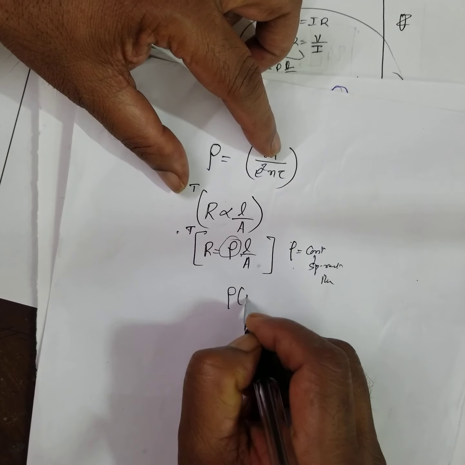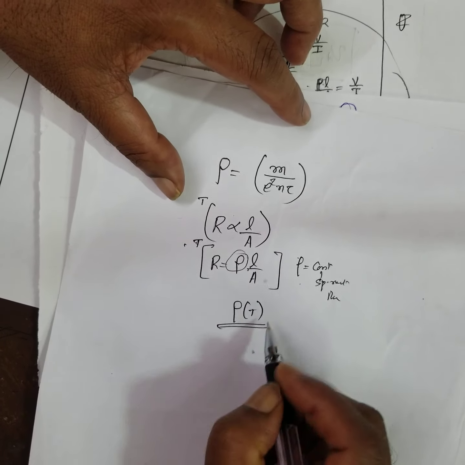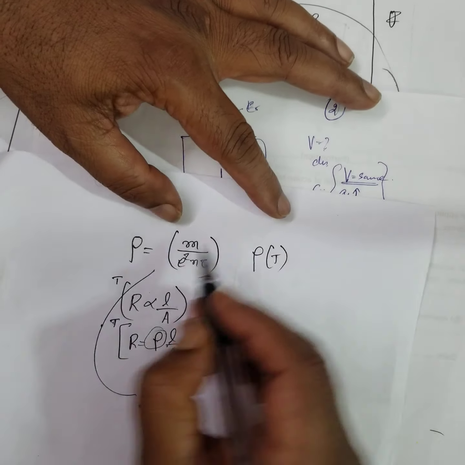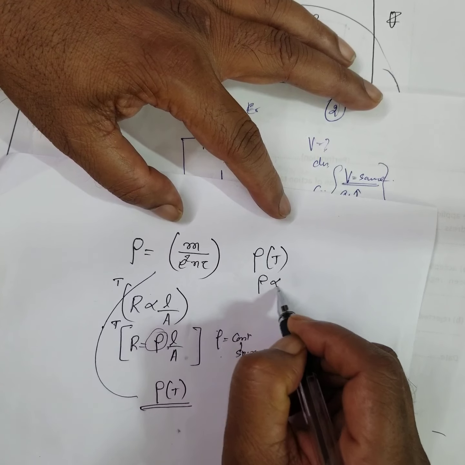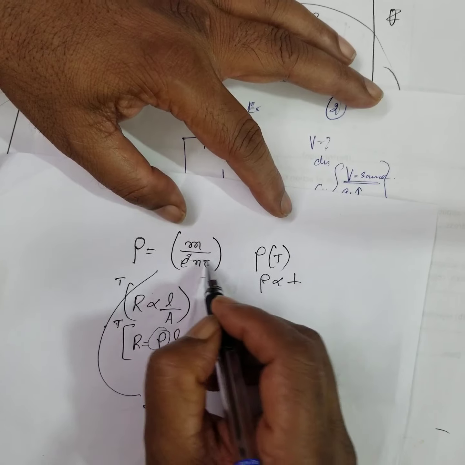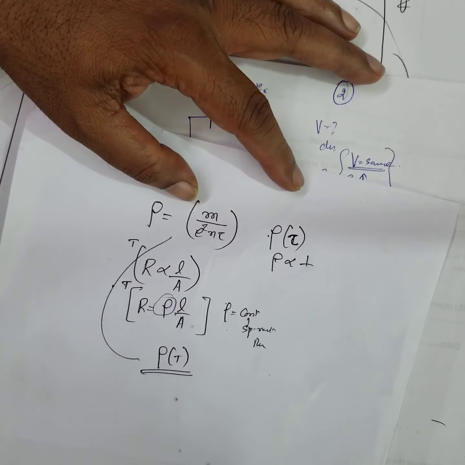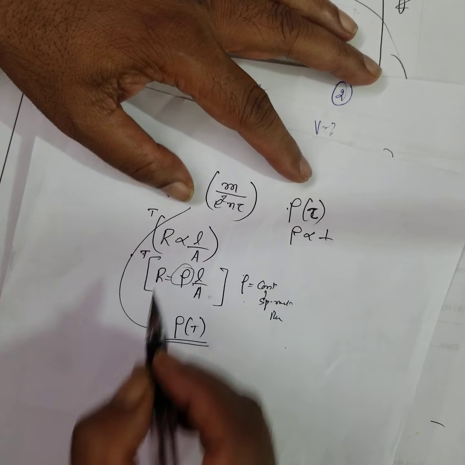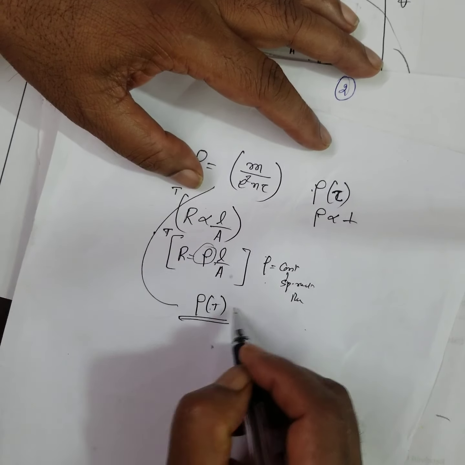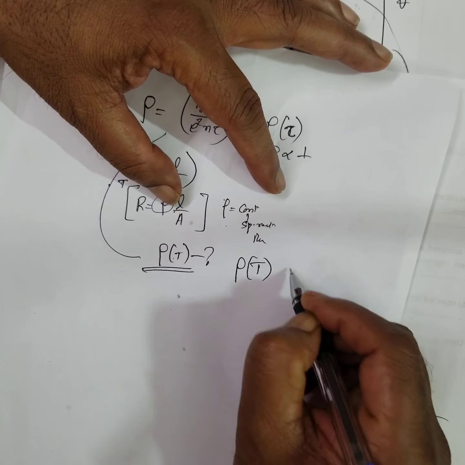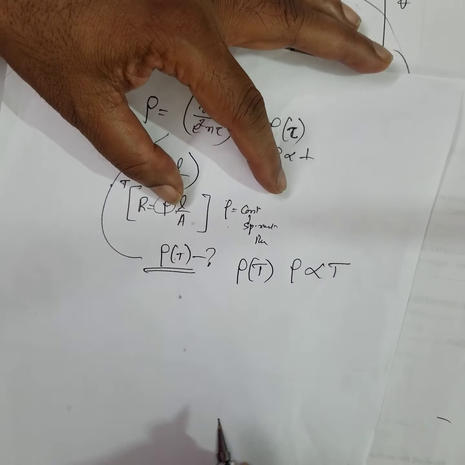Therefore, resistivity depends on temperature. How does it depend on temperature? Resistivity depends upon relaxation time, and resistivity depends on temperature. That means resistivity is directly proportional to temperature.